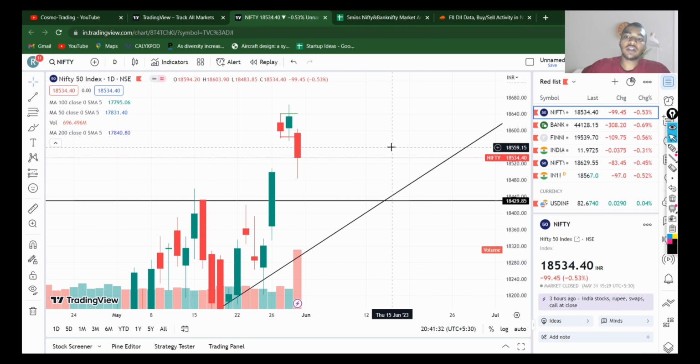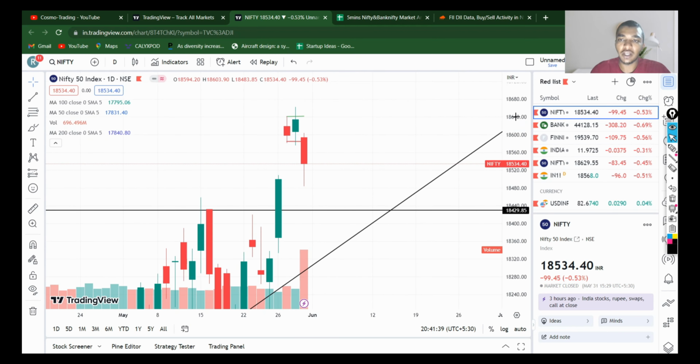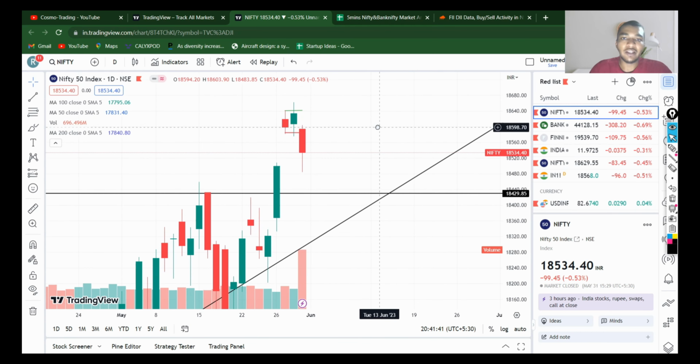So this could act as positive news for the market, and we can get some points on Nifty as well as Bank Nifty if the debt ceiling issue doesn't concern much.